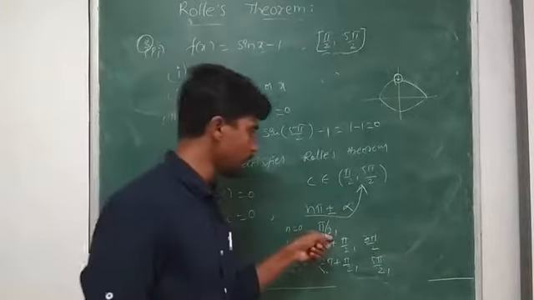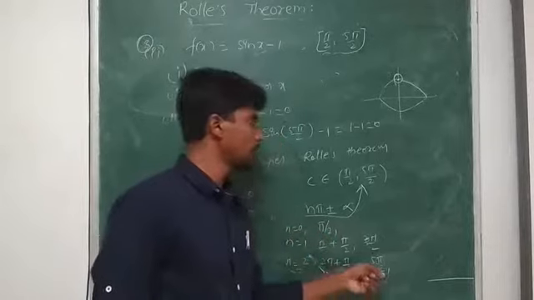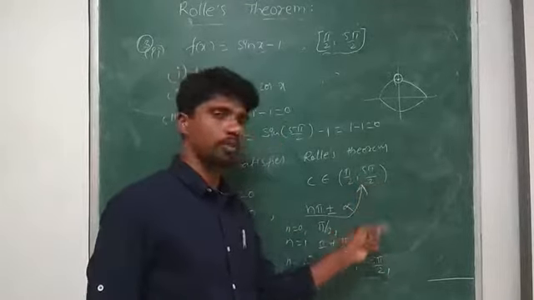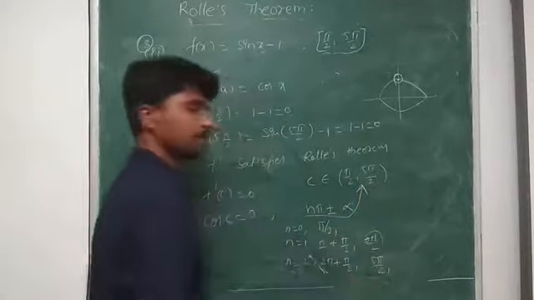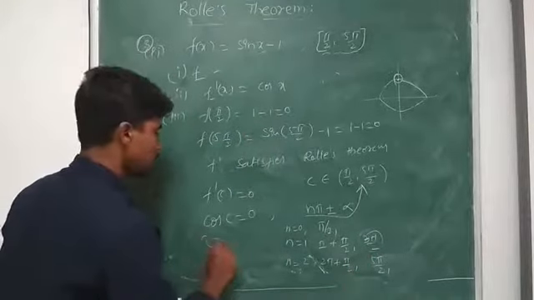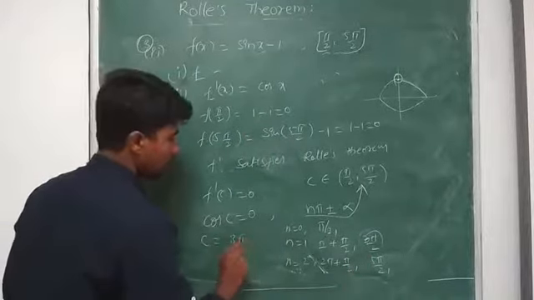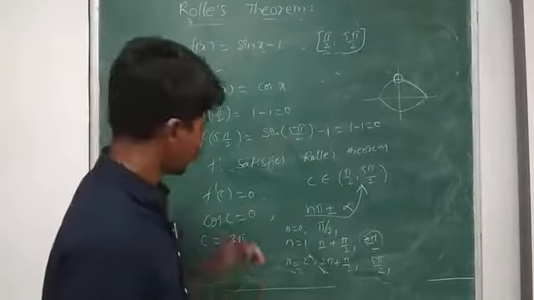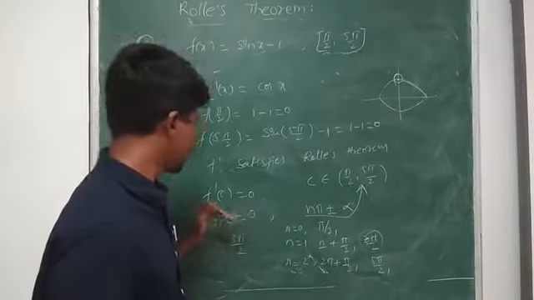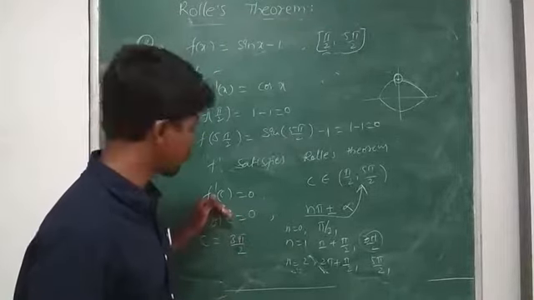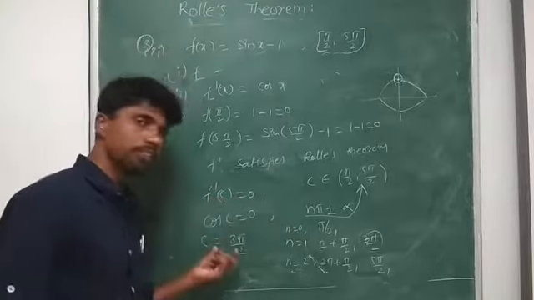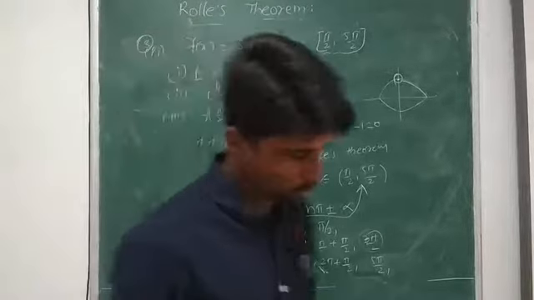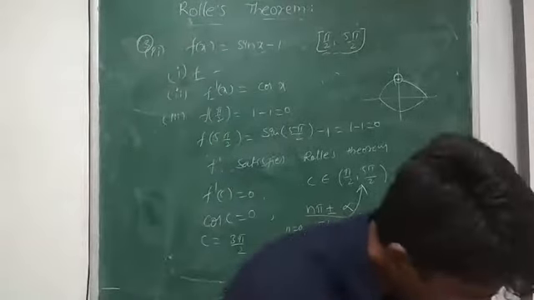But pi by 2 and 5 pi by 2 are not in this particular interval because those two are excluded. So what can I consider? The value of c is equal to 3 pi by 2, where f dash of c is 0. The c is nothing but 3 pi by 2. Next, take the fifth question.